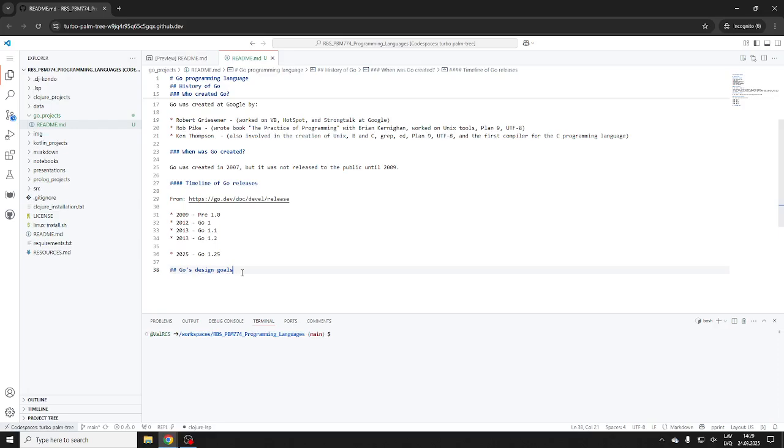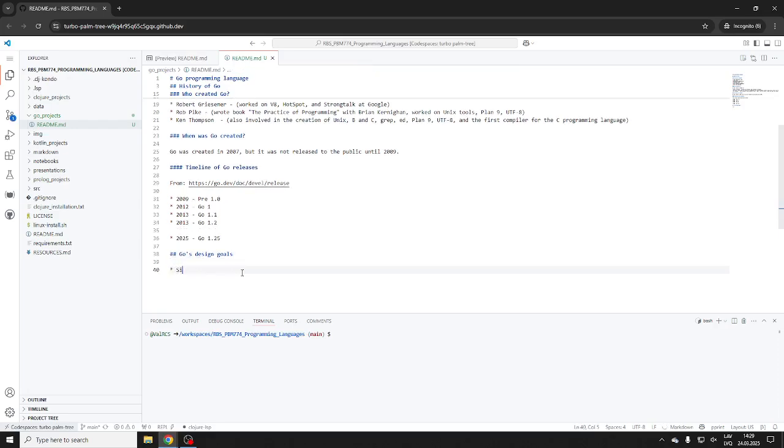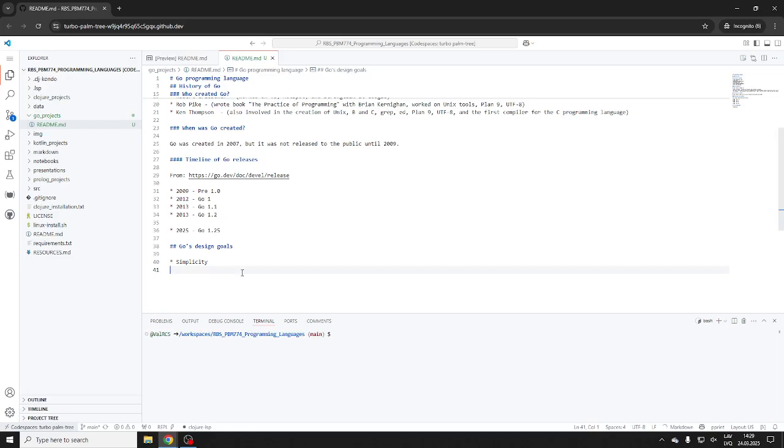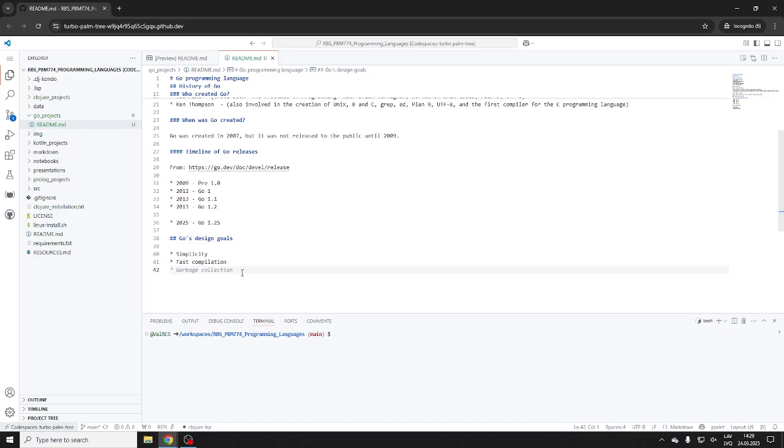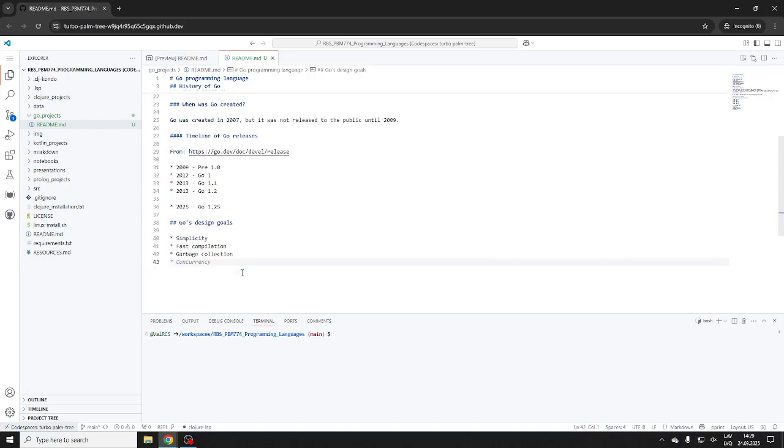Okay. Now, design goals. So design goals of what? Simplicity. What else? Fast compilation, right? Garbage collection, of course. Concurrency. Did we mention concurrency? Of course. Good concurrency. Static typing. Memory safety, of course. That comes from garbage collection. And again, simplicity. We mentioned simplicity already. So memory management, right? Memory management with garbage collection. All right. So I think that basically is it.